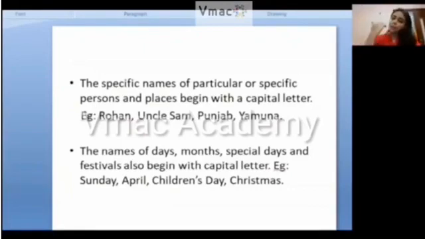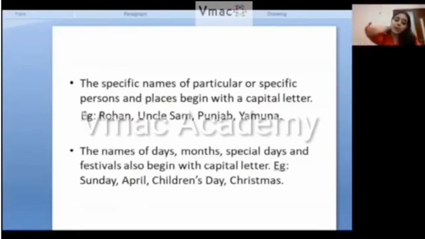Uncle Sam. We are talking about a particular person, so the U will be capital and the S in Sam will be capital. Punjab, a place. P will be capital. Yamuna, Y will be capital. Understood?